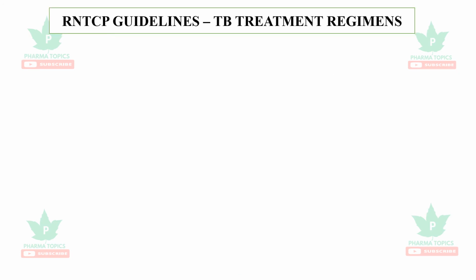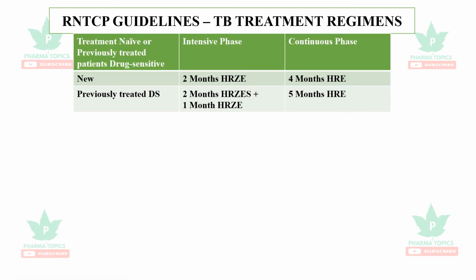The revised National Tuberculosis Program guidelines of India insist the TB treatment regimens as follows. So the first one is for new cases or for patients who have stopped treatment but are sensitive to the drugs. Usually they have two phases. One is the intensive phase and another one is the continuation phase. Usually the intensive phase is 6 to 12 months and the continuation phase is around 18 months. For new cases, the time period is less.